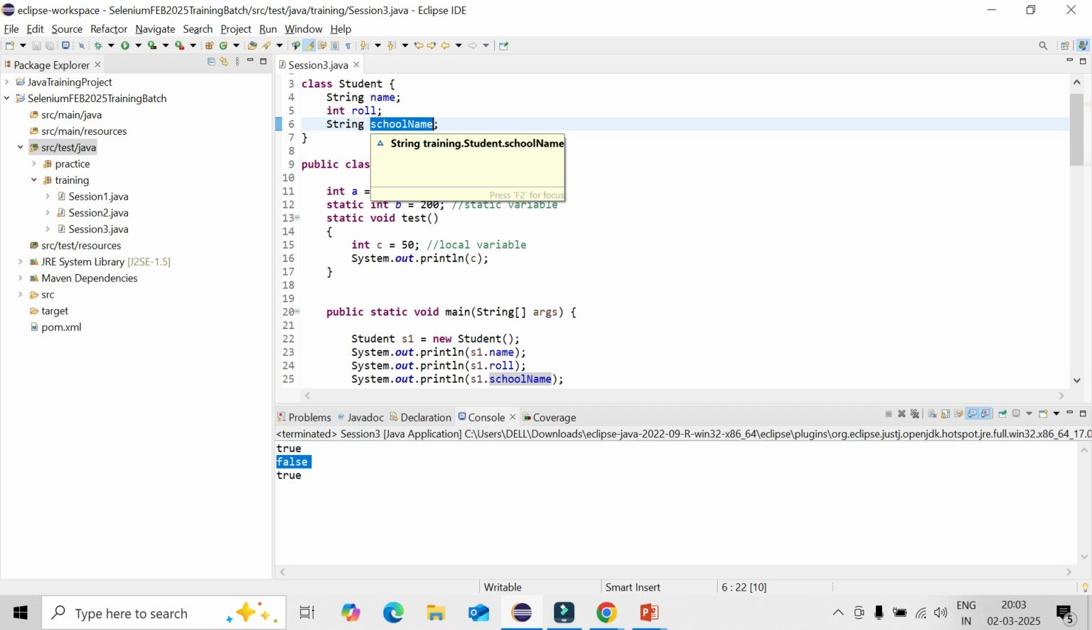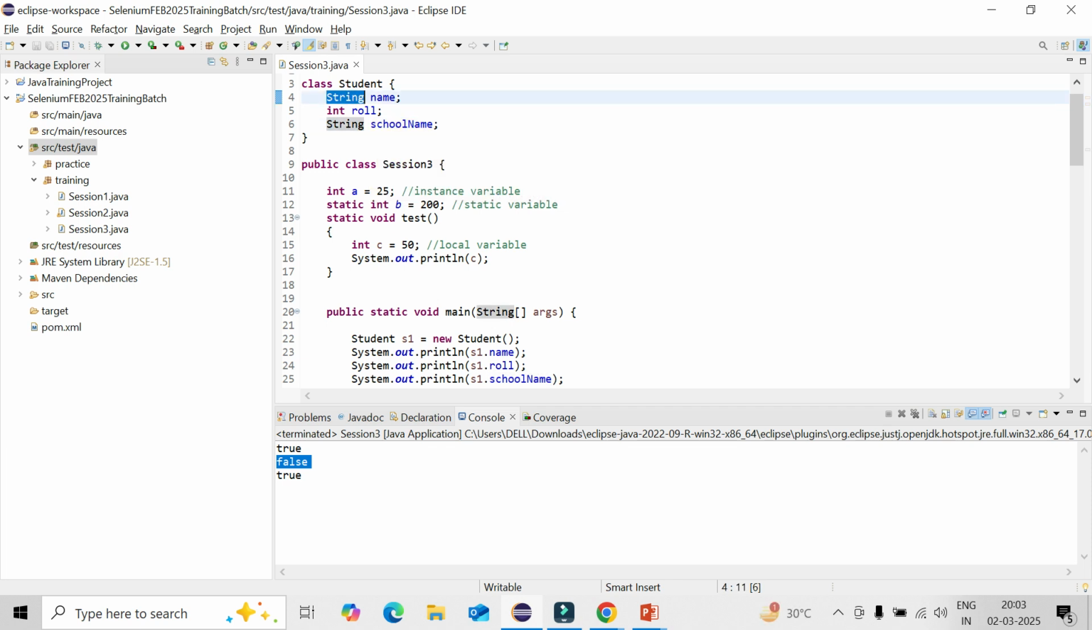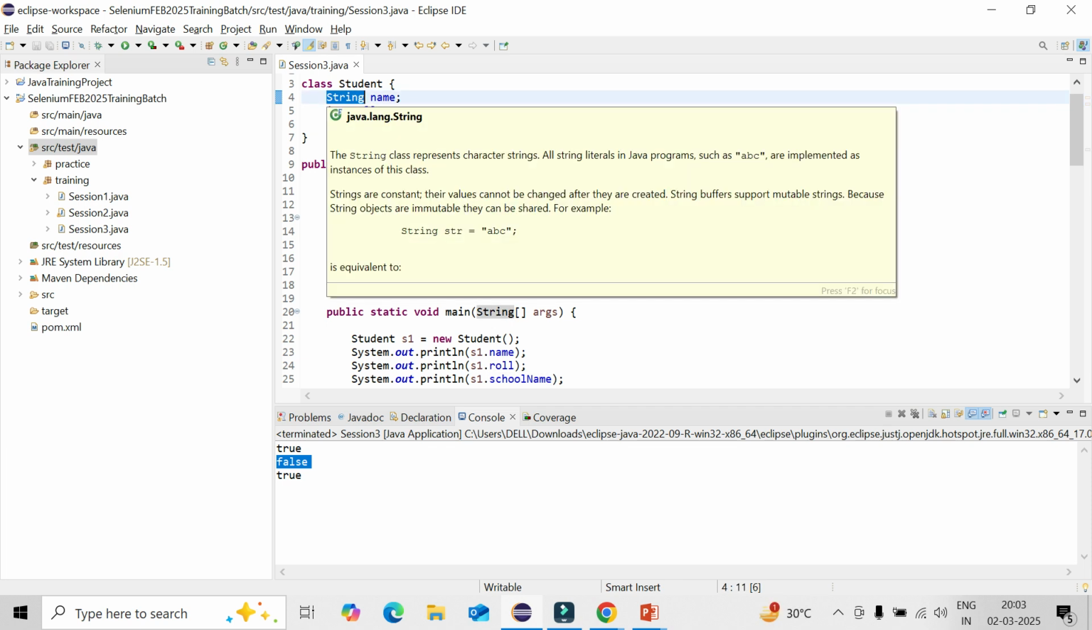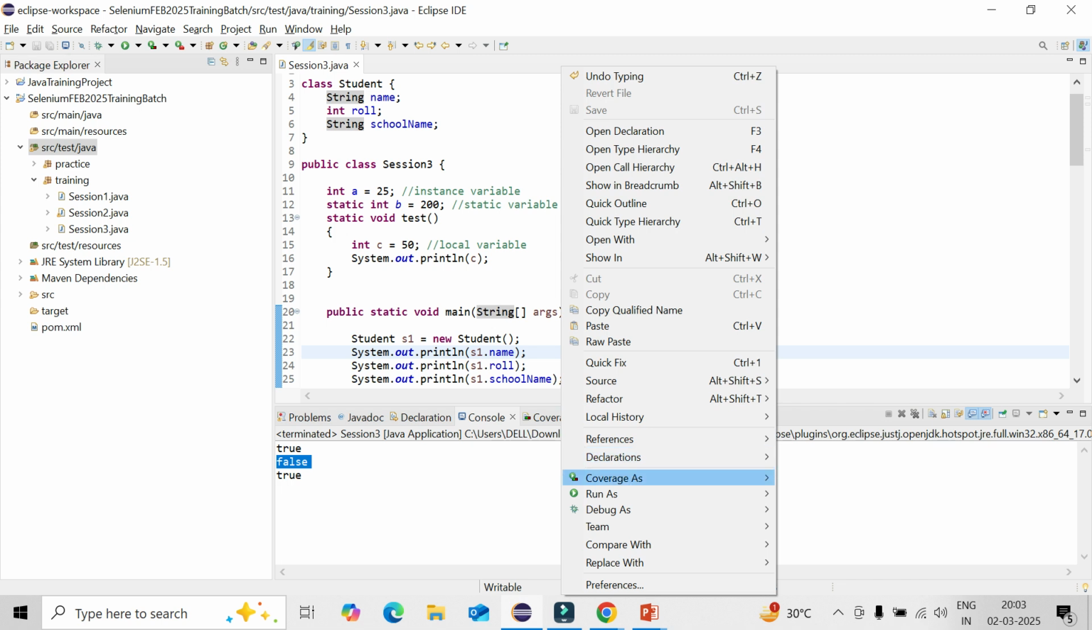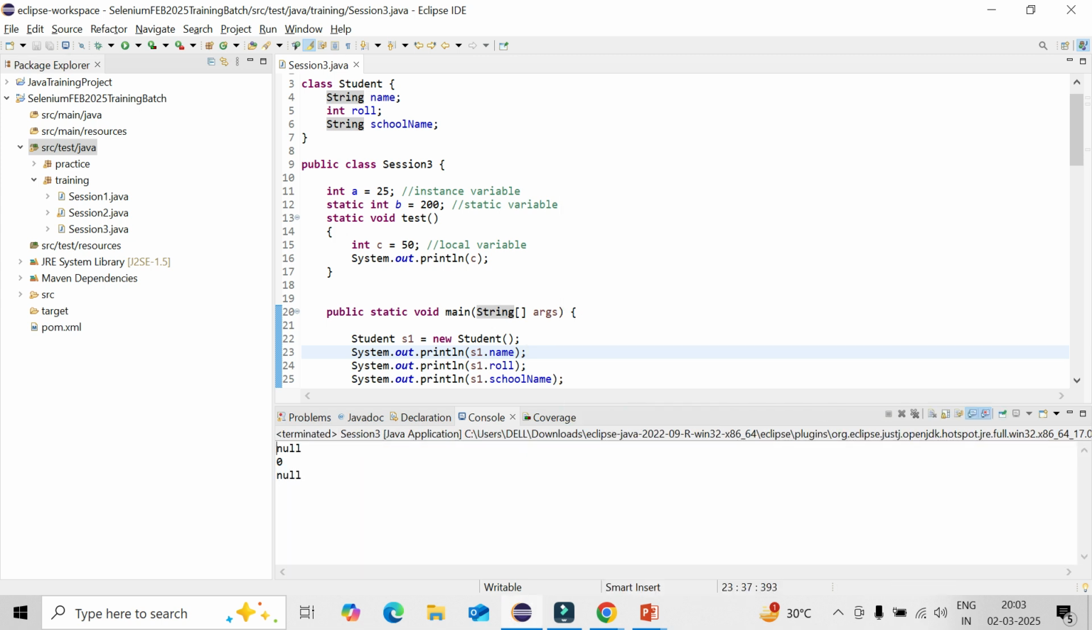No. In case you did not define any variable value, it will try to print out the default value of the data type. What is the default value? In case it is string, the default value will be null. In case it is integer, the default value will be 0. In case it is a double, the default value will be 0.0. That is the way it will print out the default value of the data type, not the error.